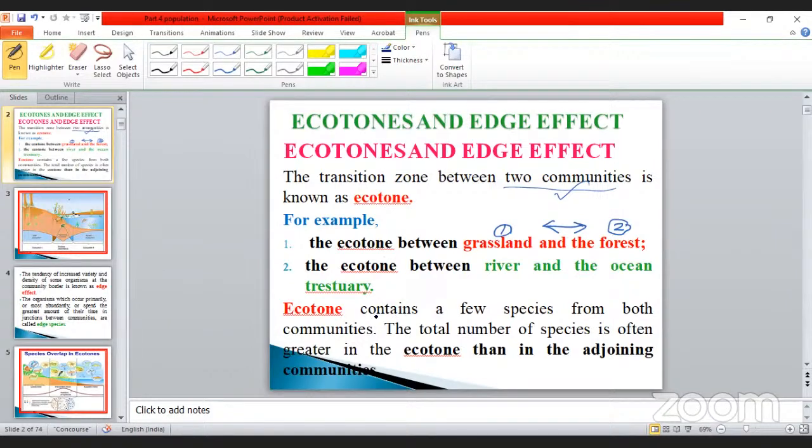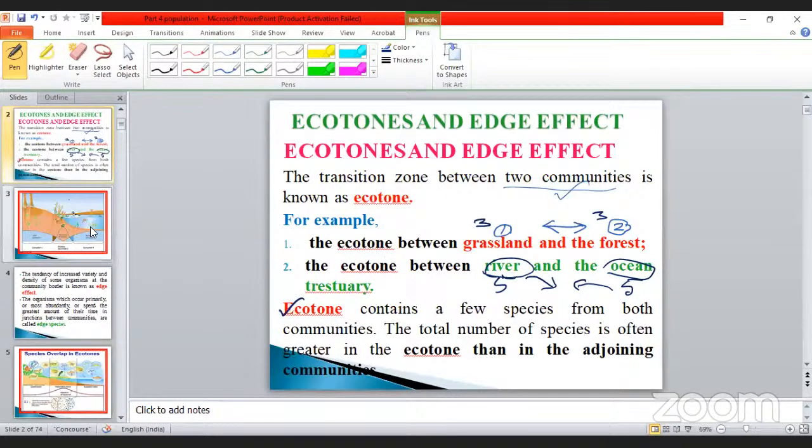Take this example. The ecotone contains a few species from both communities. What does both communities mean? Take grassland: say 3 species here, and 3 species in the forest. Similarly for the river: 5 species from the river and 5 species from the ocean. Both migrate from their native areas into the center. That condition is called an ecotone. Both the adjoining communities are living together in a particular place. That is called an ecotone, my dear.